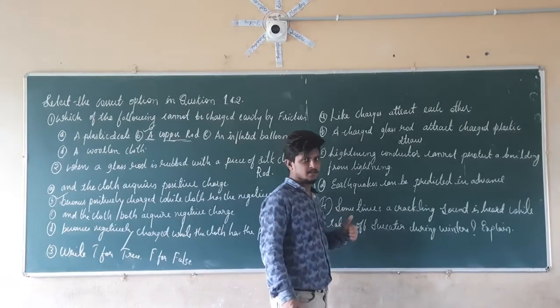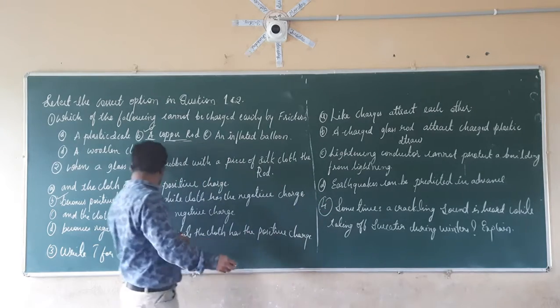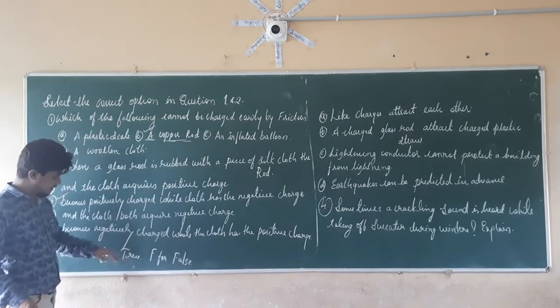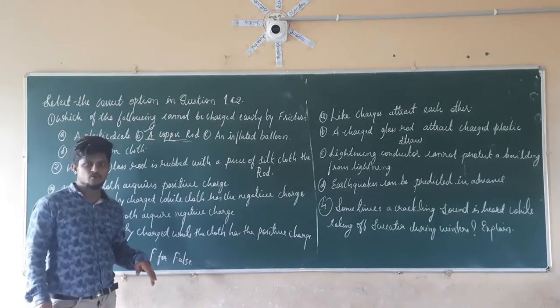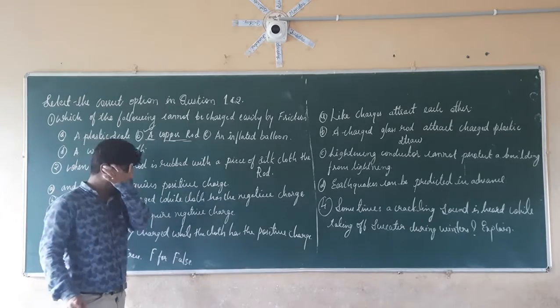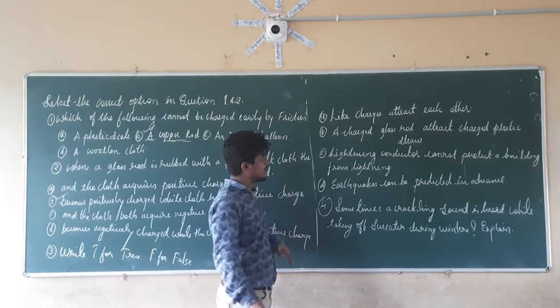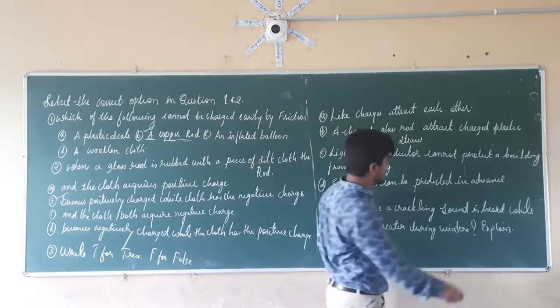So next, question number 3. Write T for true and F for false. They have given 4 statements, and in those 4 statements we have to identify which statement is true and which is false. Let us take the first statement here: like charges attract each other. This statement is completely false.